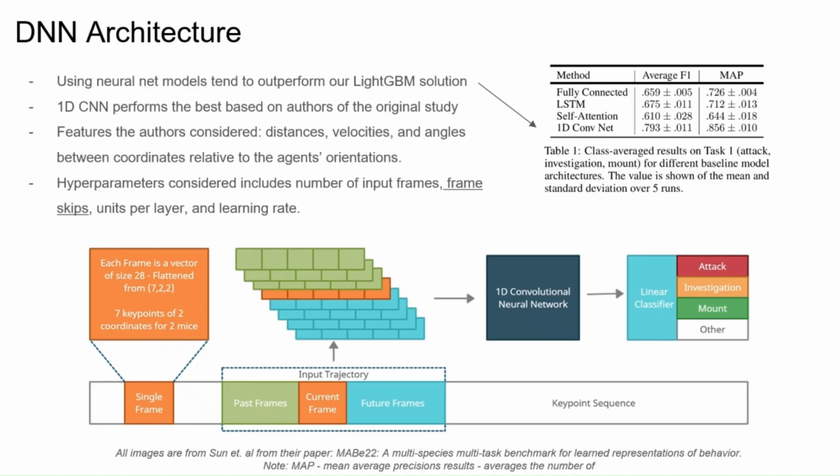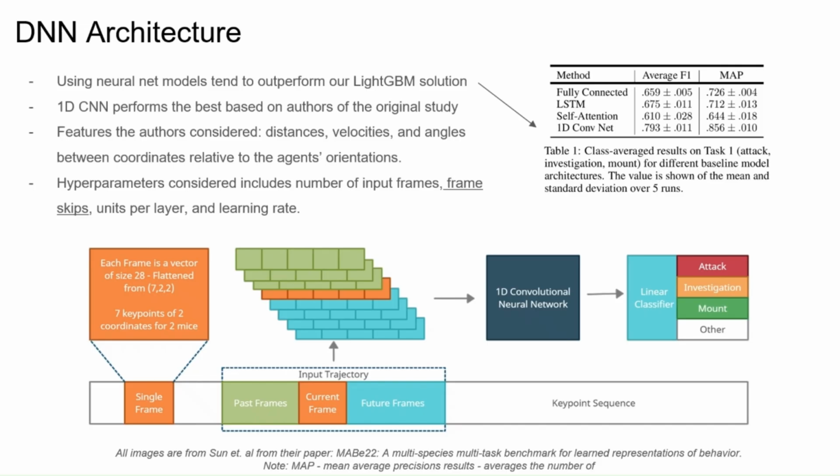Now, this is just a hypothetical slide. We are still working on implementing this on our team, but our eventual idea with this project was to move towards using neural net models because they tend to outperform our LightGBM solution. One of the papers we had taken a look at, Sun et al., we looked at some of their implementations and their average F1 scores, and we saw that using neural networks, they vastly outperformed anything we were able to create using a LightGBM implementation.